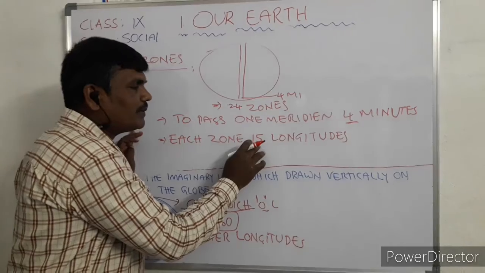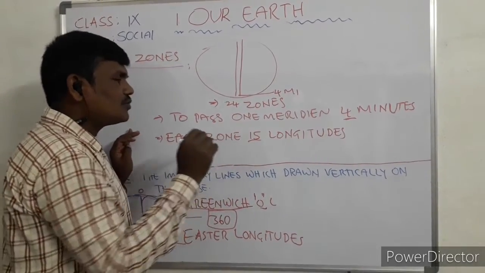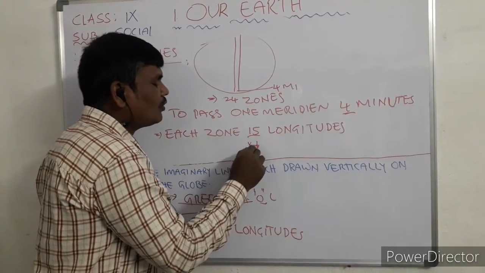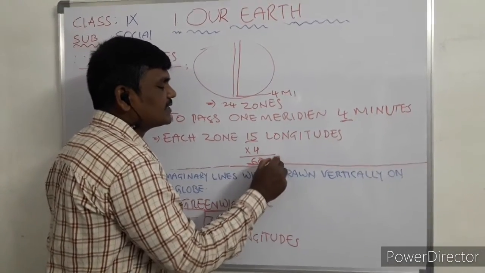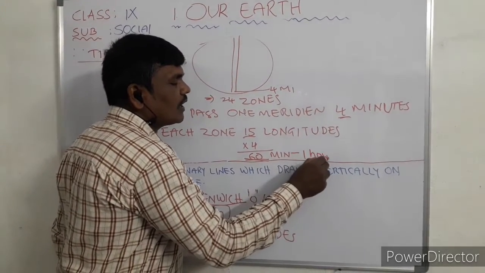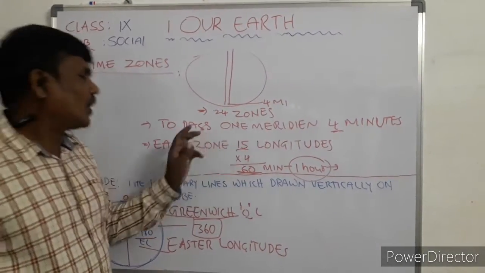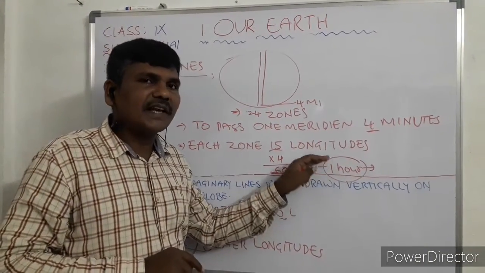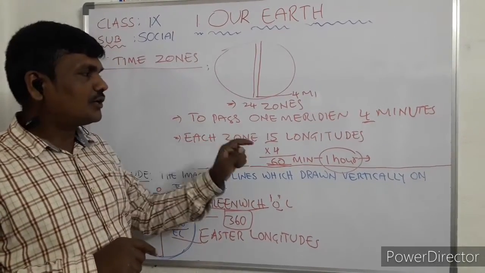So one zone contains how many longitudes? 15 longitudes are there. So 15 into 4, how many minutes are there? 60 minutes. So 60 minutes is nothing but 1 hour. So what is concluded here? To complete one zone, Earth is taking how many hours? 1 hour. That you needed to understand here.